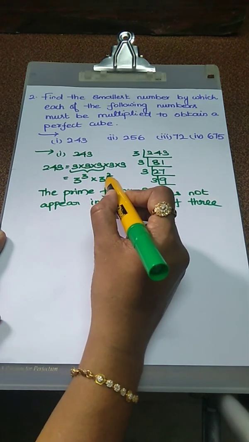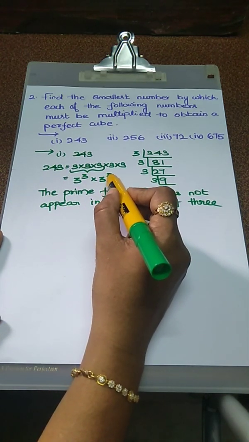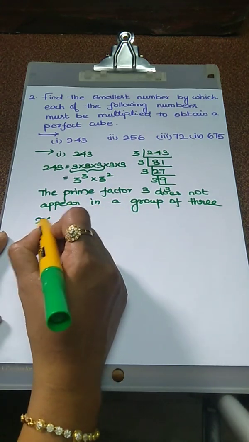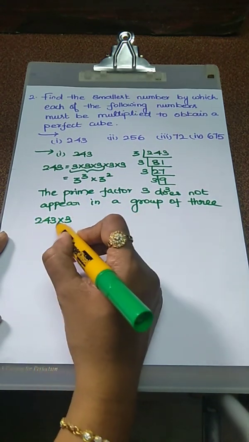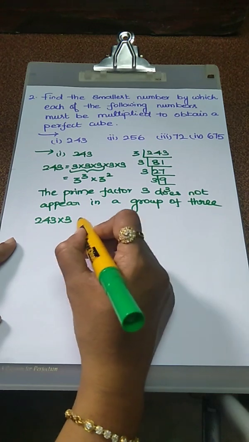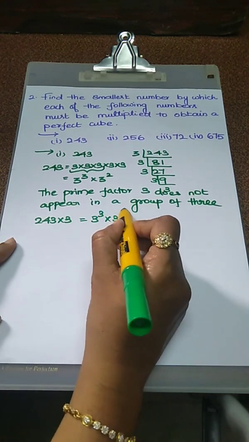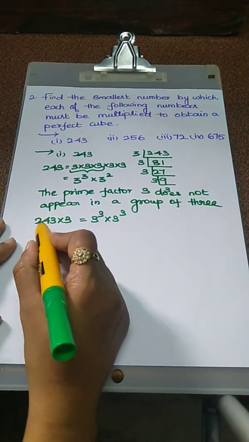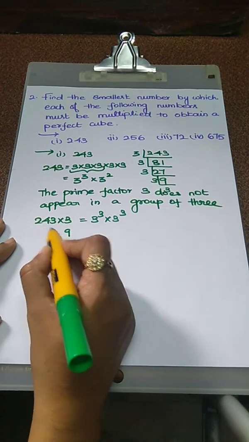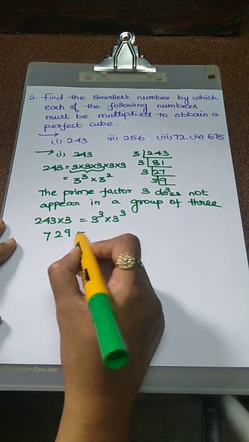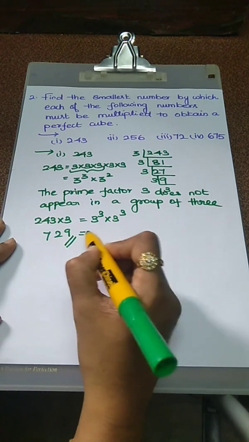Suppose we multiply by another 3 on the RHS, it converts into a perfect cube. So we multiply 243 by 3. On the LHS also we have to multiply with one value, and on the RHS also we have to multiply another 3. So what is the value? 243 into 3 gives 729. Now 729 is a perfect cube.